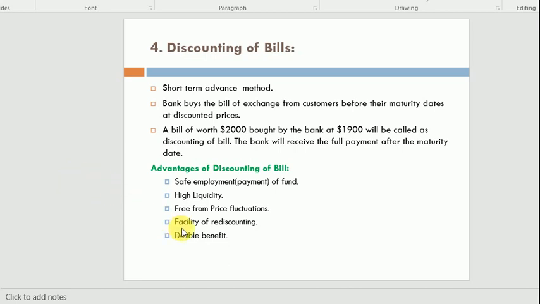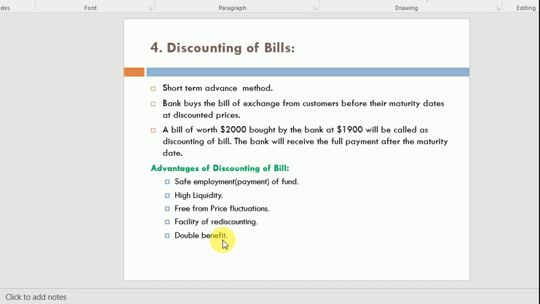The last facility is double benefits. What is double benefits? Look at, if we are engaged in a credit transaction, I issue a bill to you of 3 lakh, and you also issue a bill of 3 lakh to me. I present my bill to the bank and, instead of 3 lakh, I take 2,99,000.